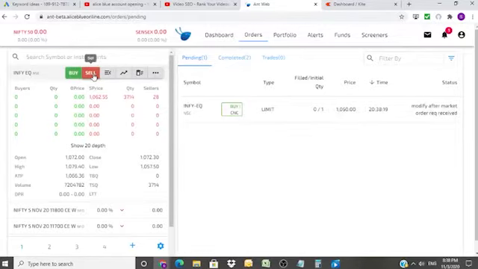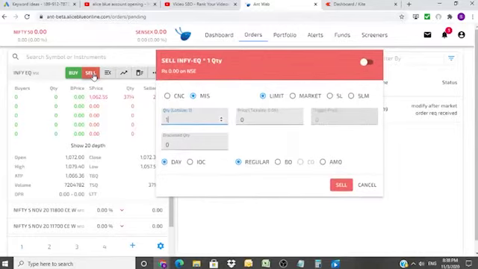Next, you want to place the sell order. Limit price again, cash and carry. Alright, and after market order.